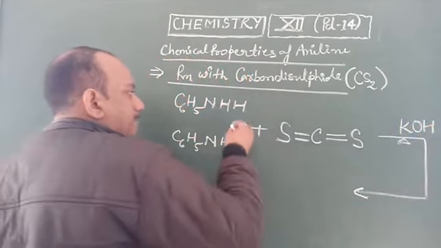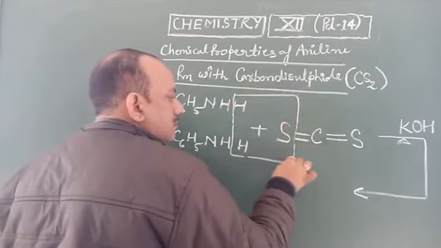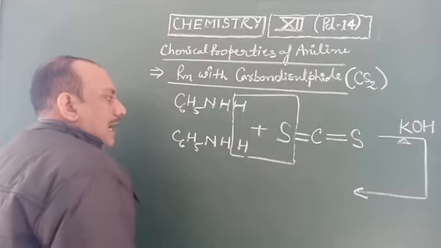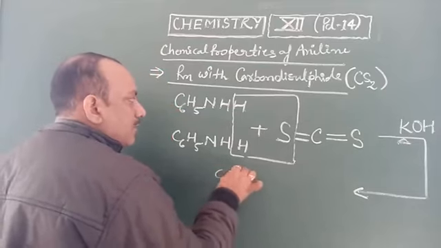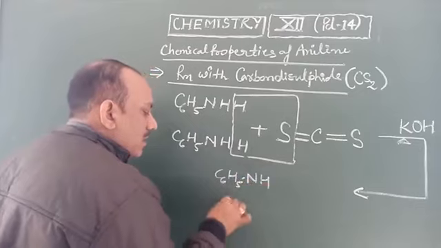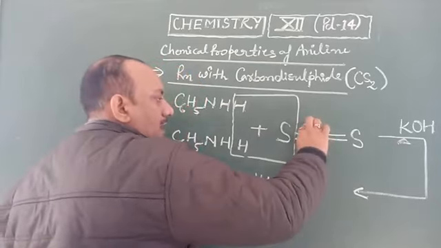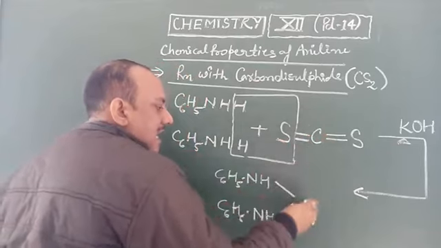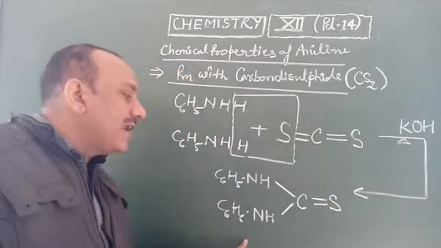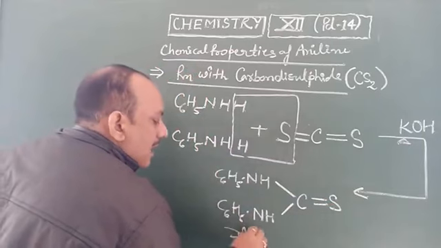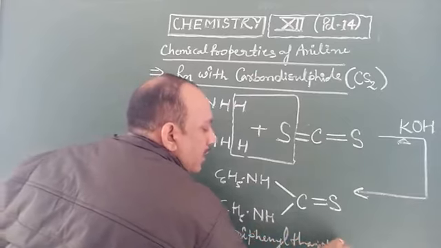It is substituted, giving a water molecule and potassium sulfide, and makes C6H5NH, C6H5NH with single bonds, because here the bond of C and S breaks to form C double bond S. This product is known as diphenylthiourea.